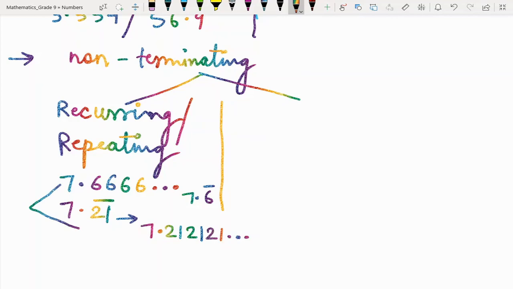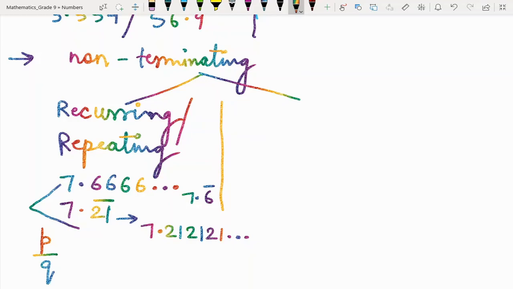So these type of numbers where you have repeating decimal expansion, these numbers will be rational numbers always, because they can be represented in the form p over q. But how to represent these type of numbers in the form p over q, that you will see in my next video. How to represent non-terminating repeating numbers in the form of p over q.